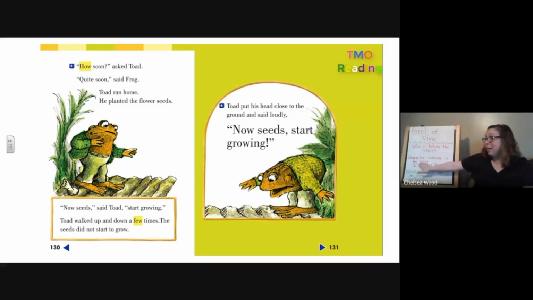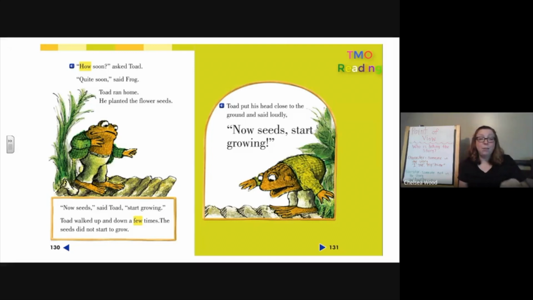Nope. So is it a character? No. That means it's the narrator. "Now seeds," said Toad, "start growing." How did I know that was Toad? Right, quotation marks, and it said Toad.